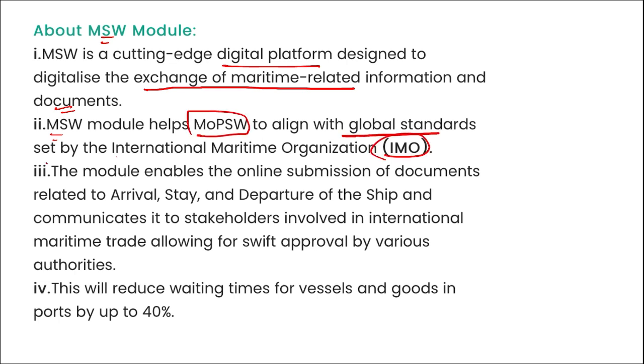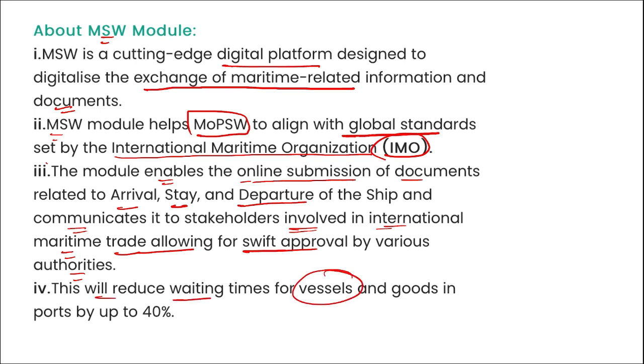Second, this MSW module will help the Ministry of Port Shipping and Waterways to align with global standards set by IMO, that is International Maritime Organization, and the module enables the online submission of documents related to arrival, stay and departure of the ship and communicates it to the stakeholders that are involved in the international maritime trade, allowing for swift approval by various authorities. This will reduce the waiting time for the vessels and goods in the ports by up to 40%. So this is your MSW portal.